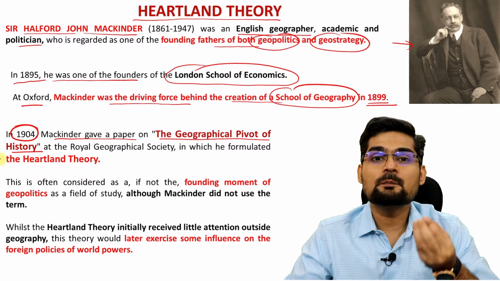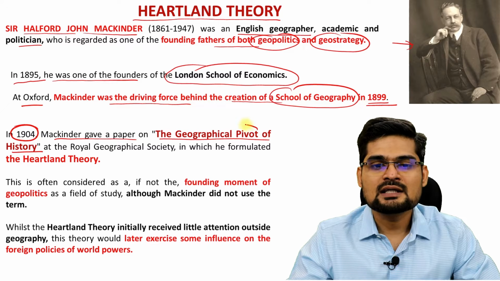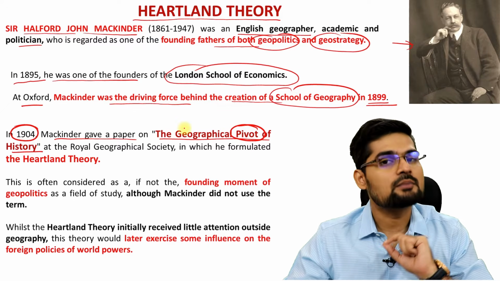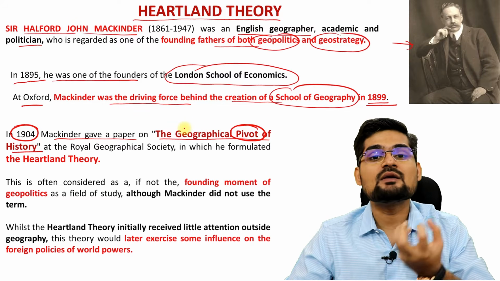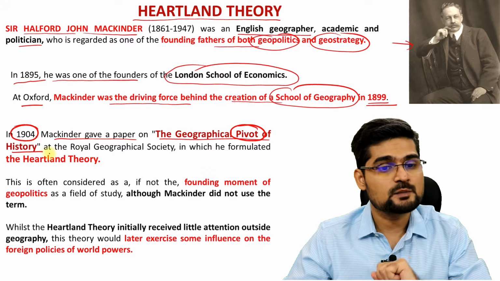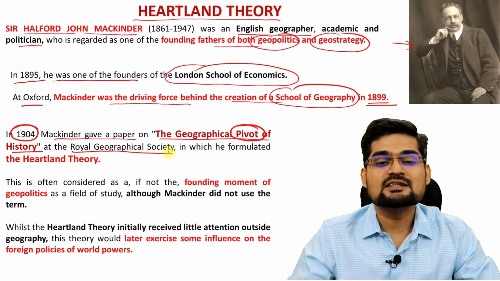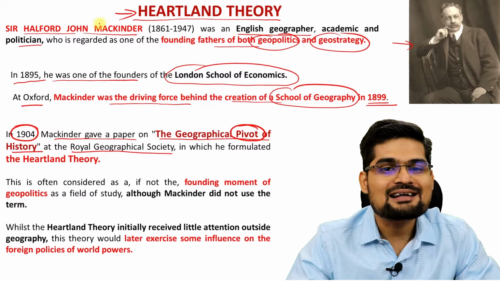So geographical pivot of the world or geographical pivot of history basically means that location is important primarily here, which acts as a pivot for all the developments of geostrategy and geopolitics all around the world, which was part of his paper presented at the Royal Geographical Society, in which he formulated this concept of the Heartland theory.